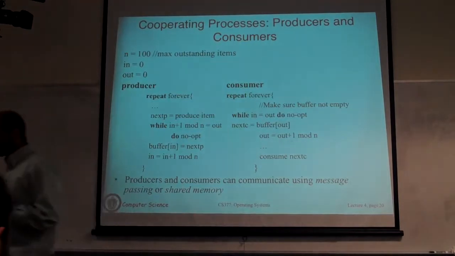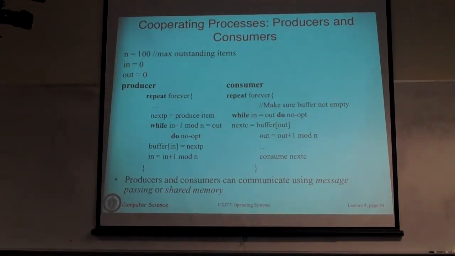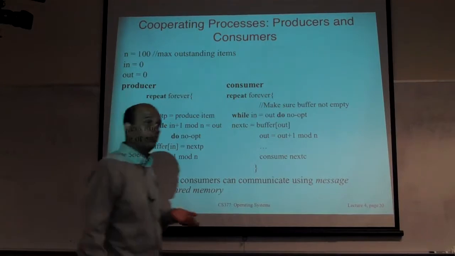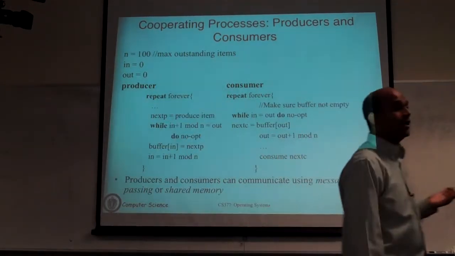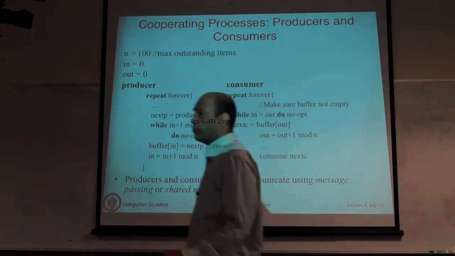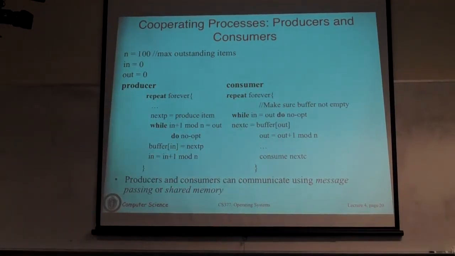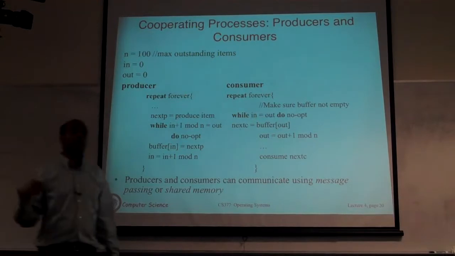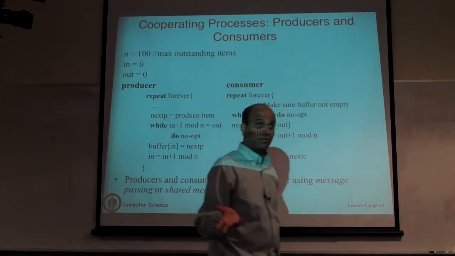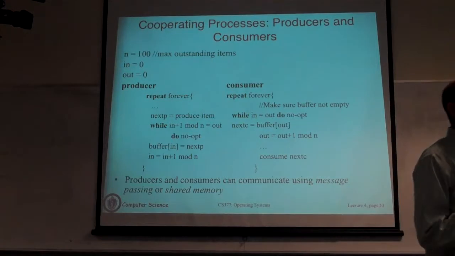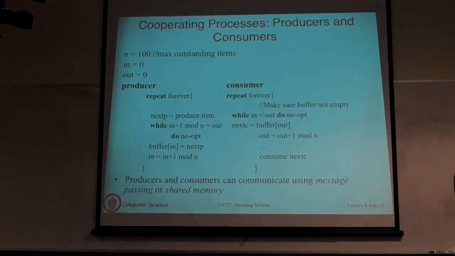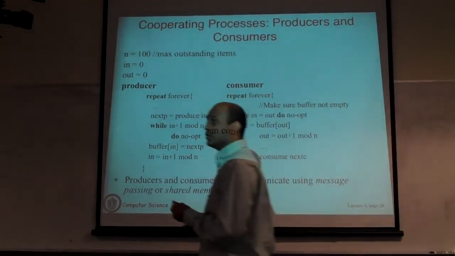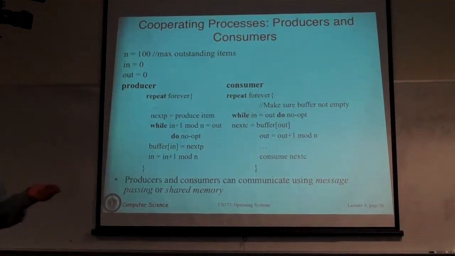Here is one canonical example of a cooperating process. This is called the producers and consumers problem. So here you have two types of processes, some called producers, some called consumers. Producers produce work and send it to consumers. Work could be computation, it could be data. Consumers accept this work and do something with it. The producer-consumer problem is about how you transfer the work that the producer has generated to the consumer. So for those of you who did 230, did you do producers and consumers?